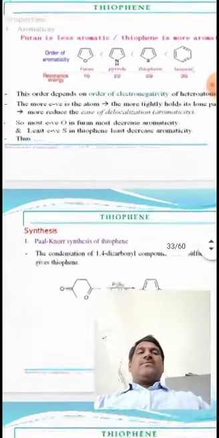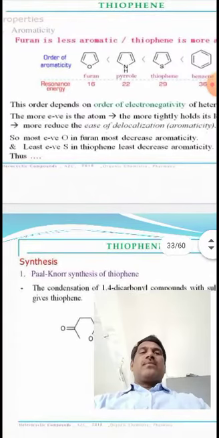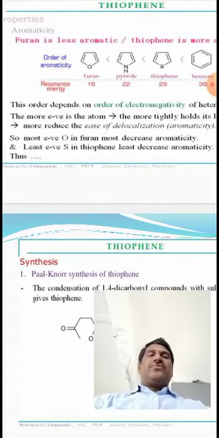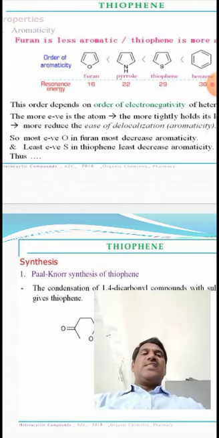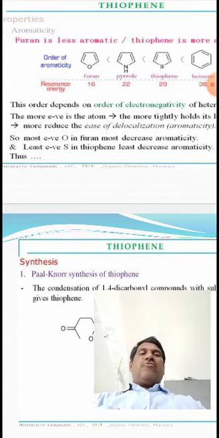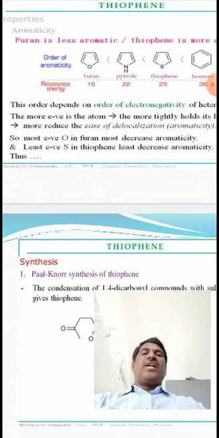So we can explain the aromaticity of heterocyclic compounds. You can see here the resonance energy of furan is 16 kilocalorie per mole, pyrrole 22, thiophene 29, and benzene 36 kilocalorie per mole.